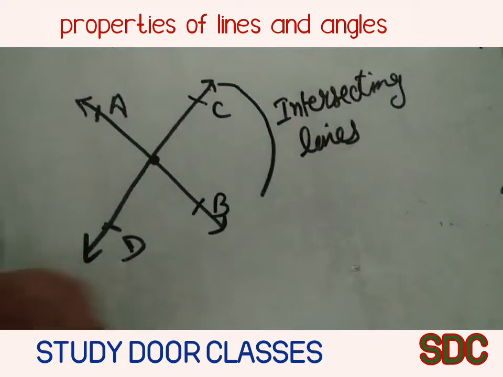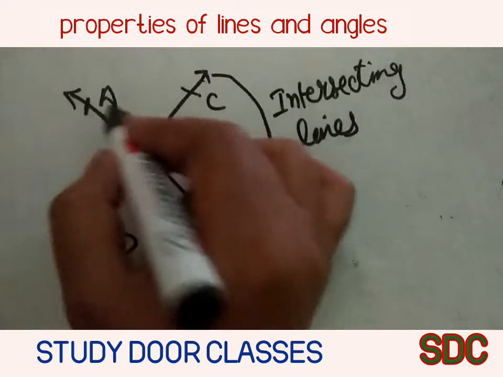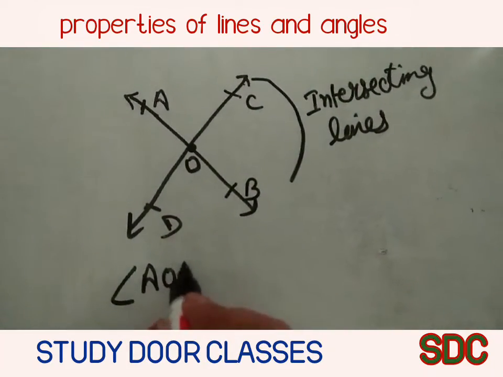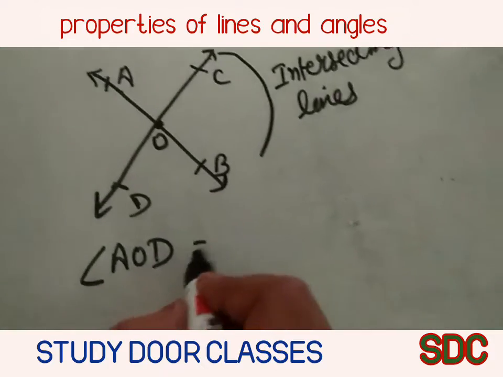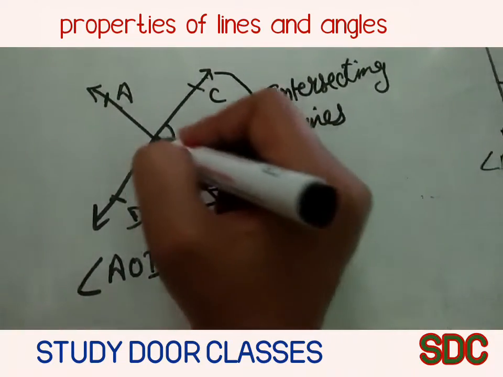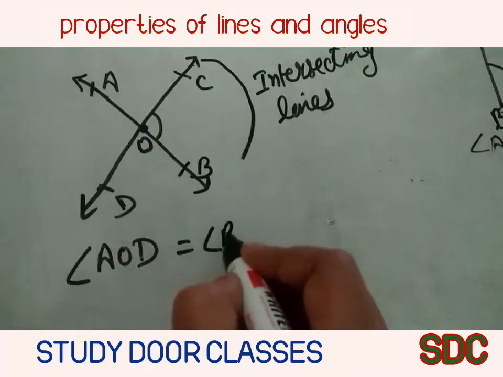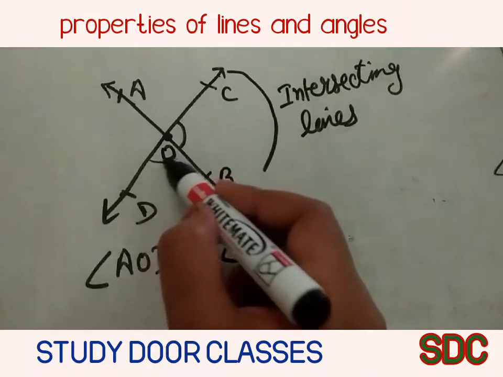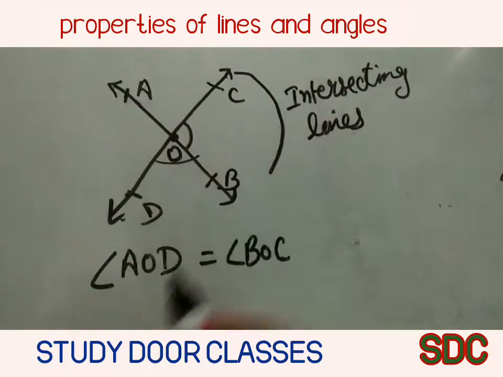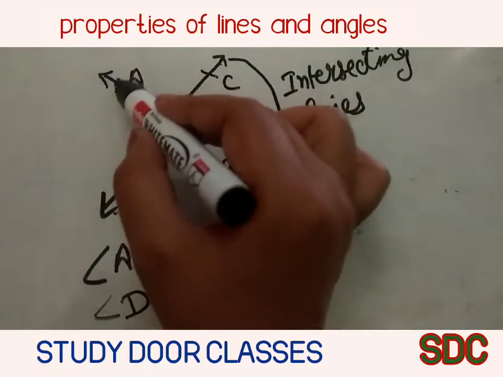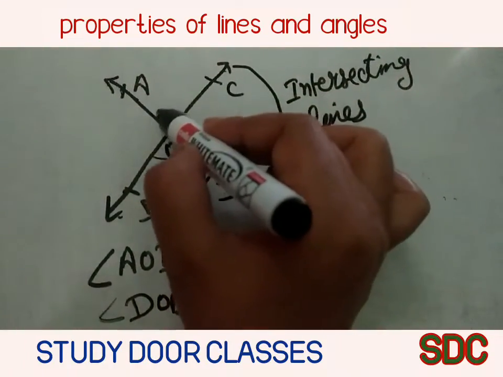Now the properties of intersecting lines: angle AOD will be equal to its opposite angle BOC. The other pair of opposite angles is angle DOB, which is equal to angle AOC.